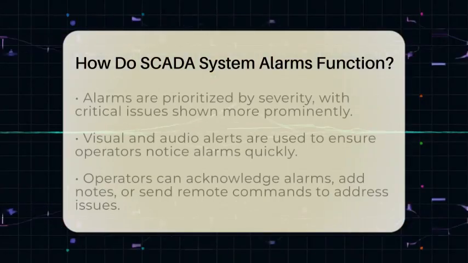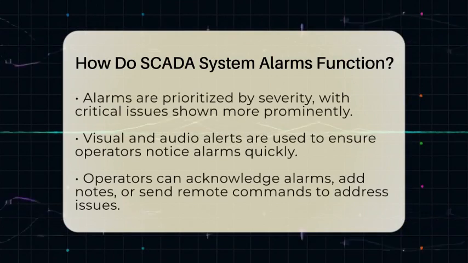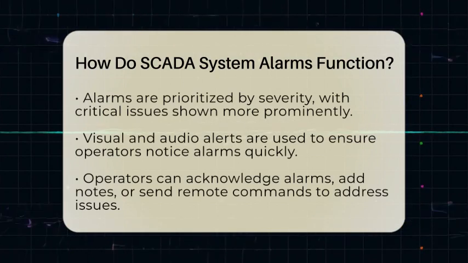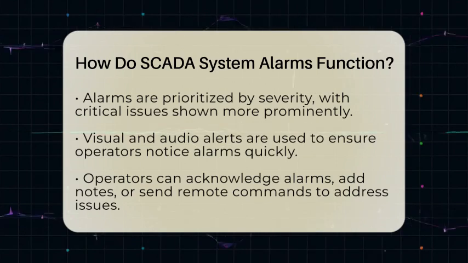The software then compares the incoming data to preset limits. If a value exceeds or drops below these limits, an alarm is generated. For example, if a transformer's temperature gets too high, the system will sound an alarm.